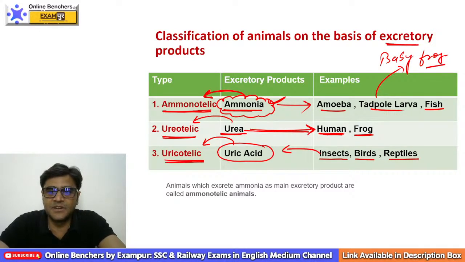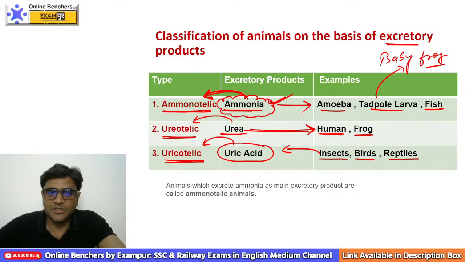So insects, birds, reptiles are uricotelic animals. Human as well as frog are ureotelic because their waste product is urea. When we talk about amoeba, tadpole larva, fishes, the excretory product will be ammonia. That's why they are called ammonotelic animals.